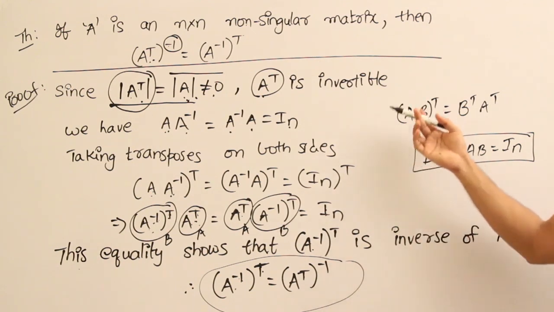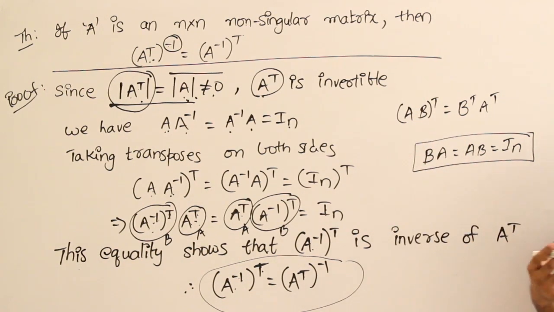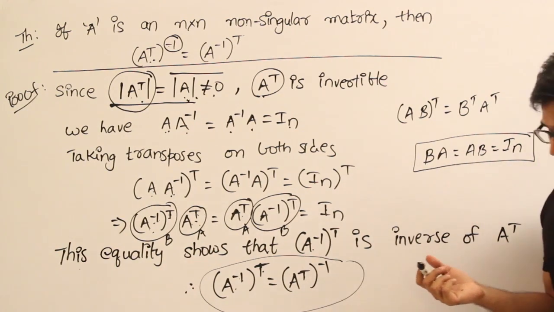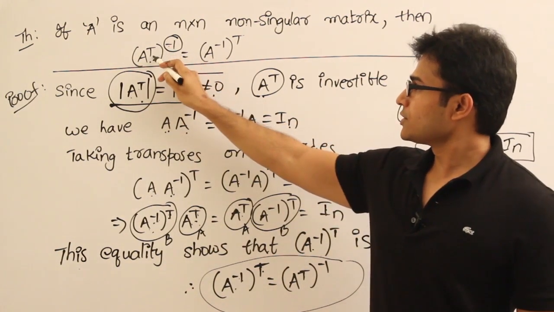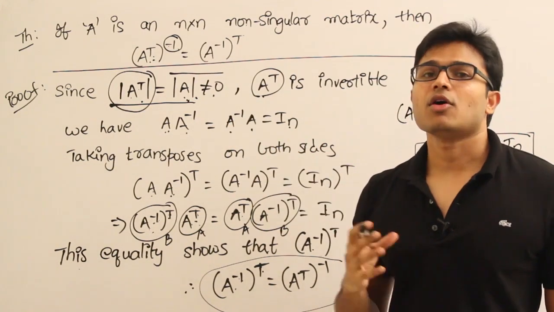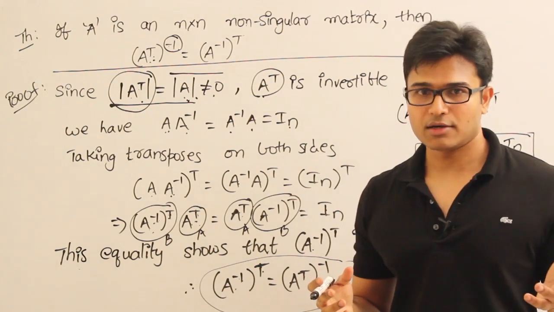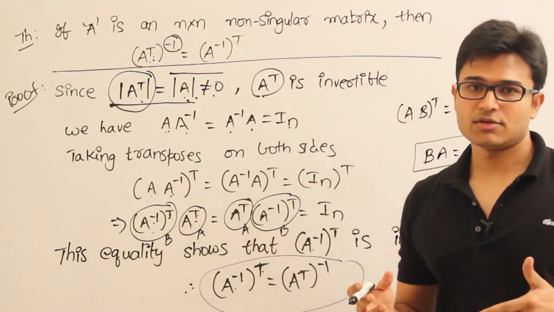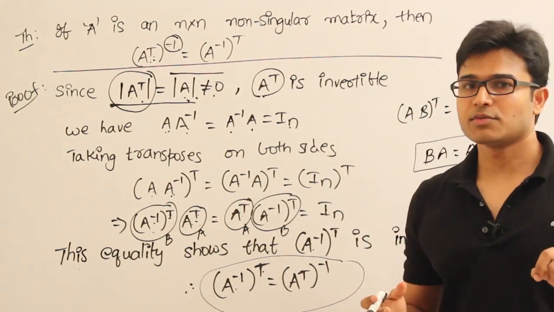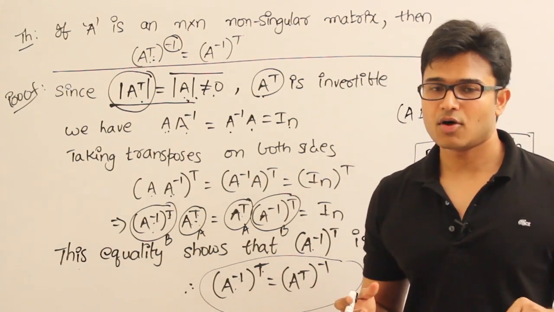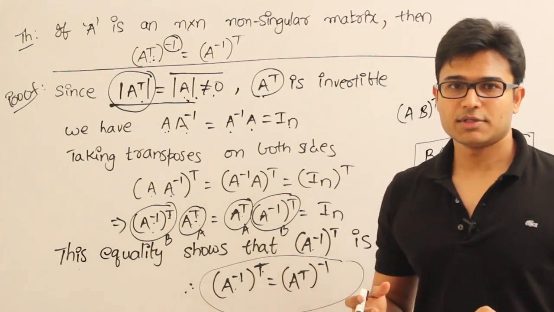Okay, even if you are not able to understand this theorem, if you cannot remember the proof, just remember the result. What is the result? That the transposing operation and inversing operation are commutative. So the order in which you apply the operation doesn't matter. Whatever order you apply, the result is always going to be the same. First you transpose it or you inverse it, and then you apply the remaining operation. The result is always going to be the same.